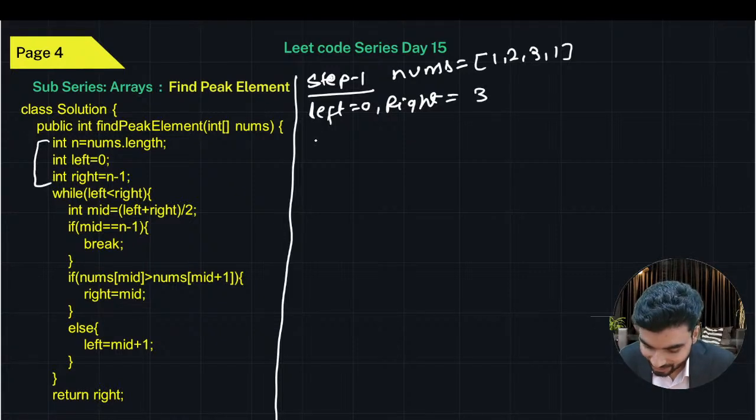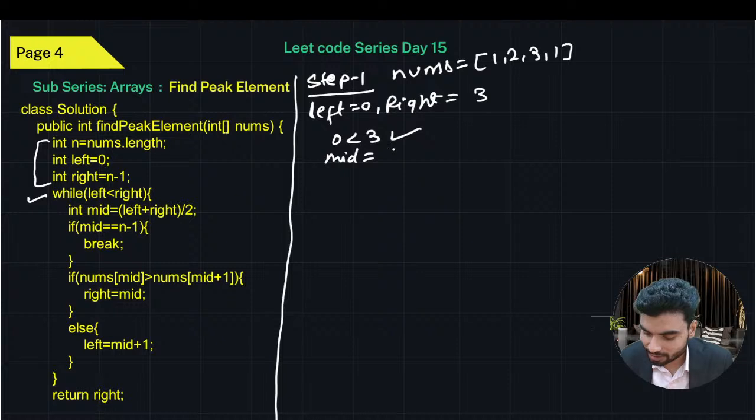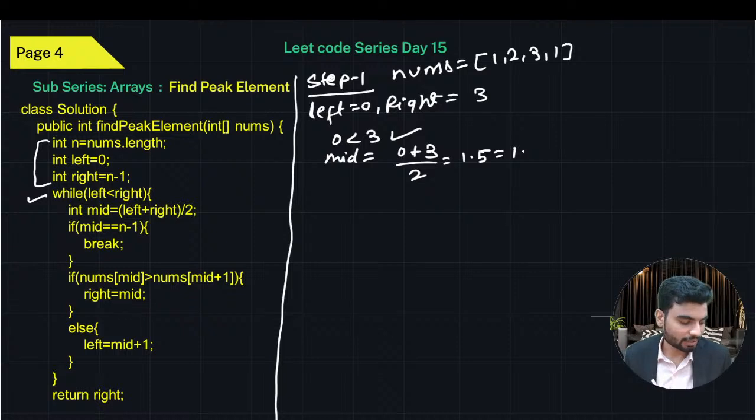Now, this while means: is left, which is 0, less than 3? Yes, it is. So the while loop will execute, and we will calculate the mid here. What will be the value of mid? Tell me. 0 plus 3 by 2, which means 1.5, which in Java is 1, because you drop the decimal value after converting into an integer.